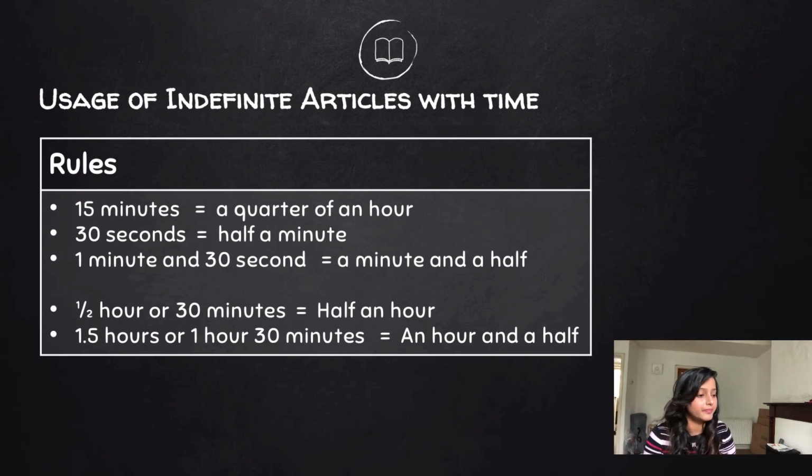Similarly with hour, 30 minutes can be said as half an hour. 1.5 hours or 1 hour 30 minutes can be said as an hour and a half. So these were the rules and instances where we use indefinite articles.